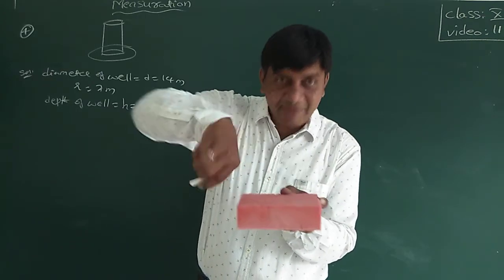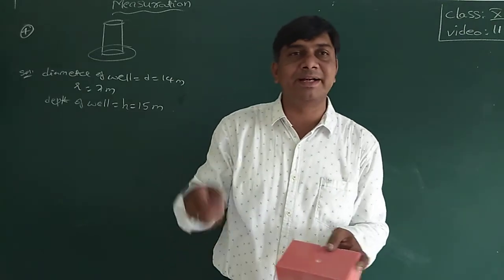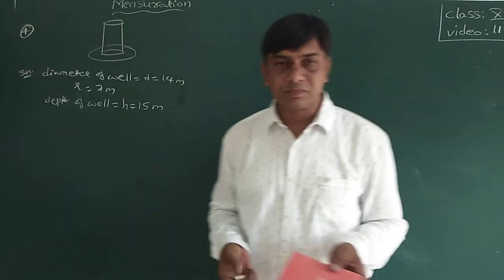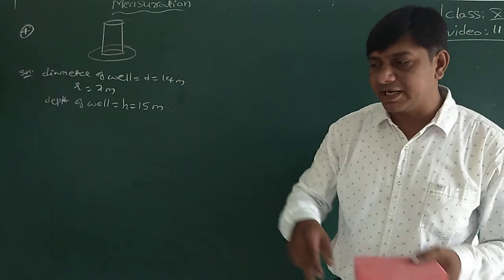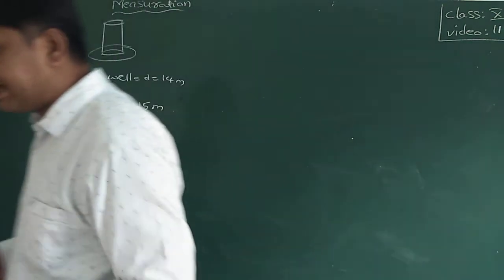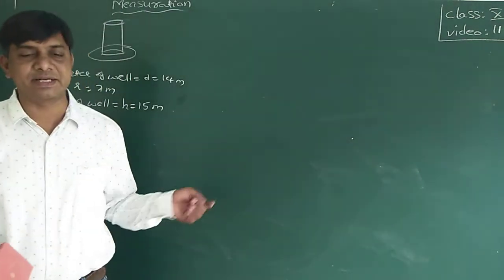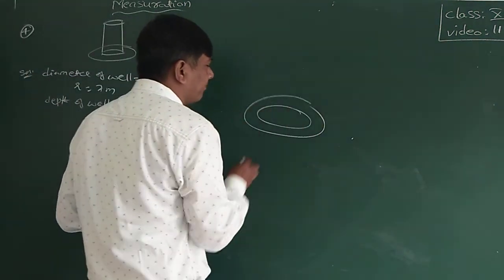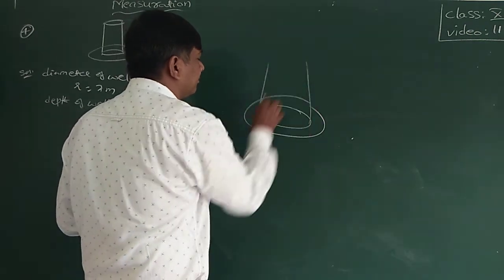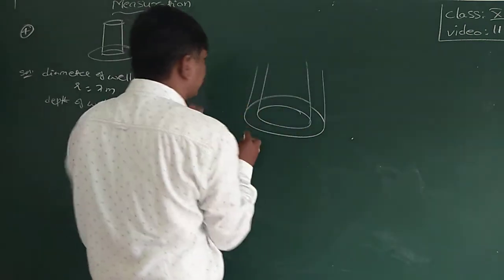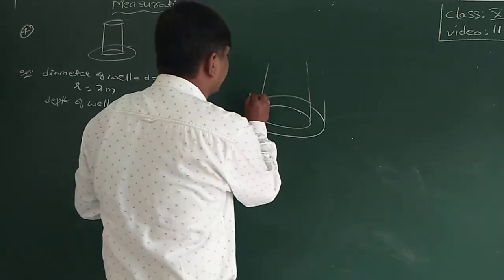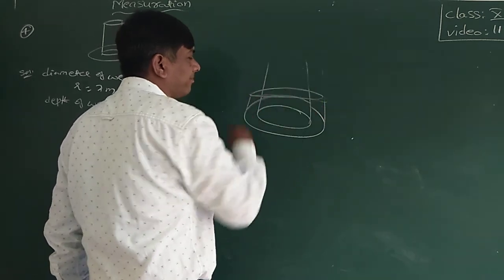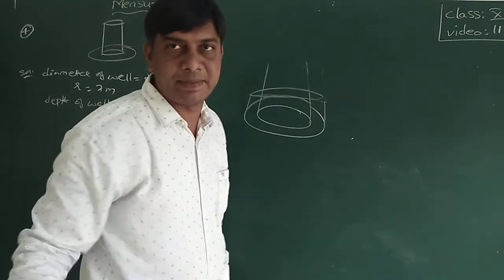That is the platform where you stand to pull the water. In old villages you may find that embankment. This much height only it will be. So this is a standing place, the embankment around the well.